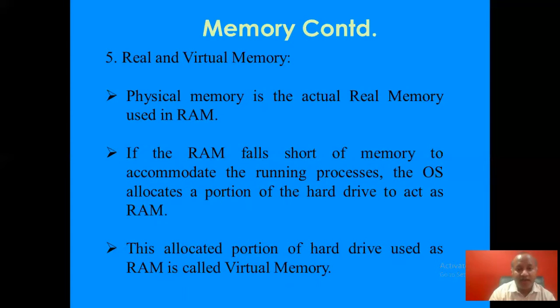So basically we have the physical or real memory. But if the processor falls short of the RAM, then the OS allocates RAM in the hard drive, which is called virtual memory.